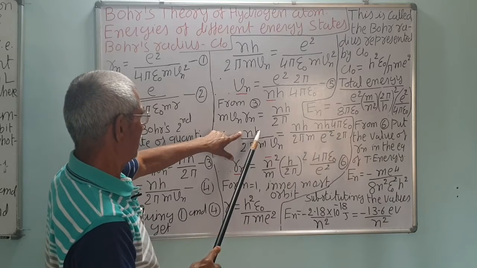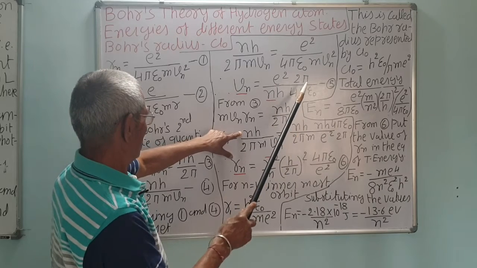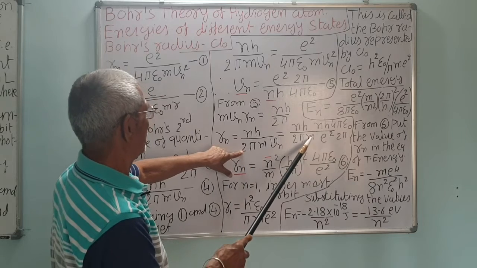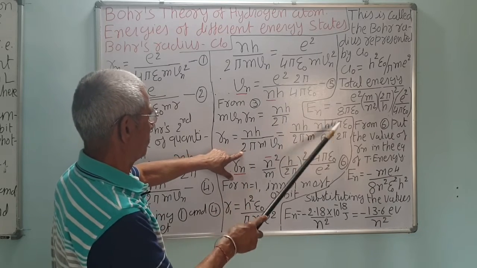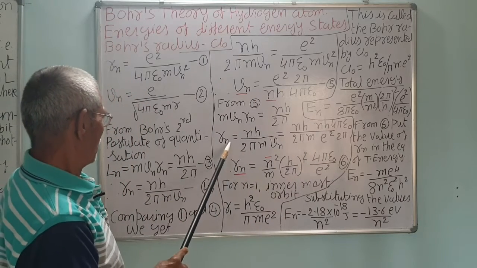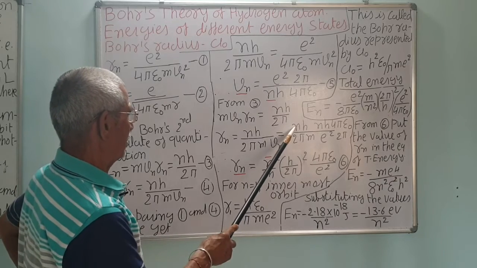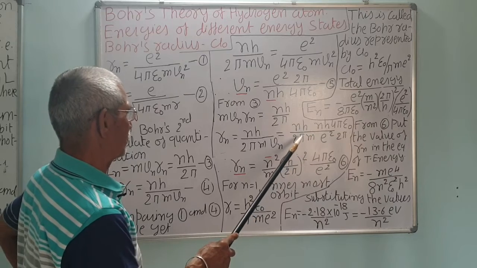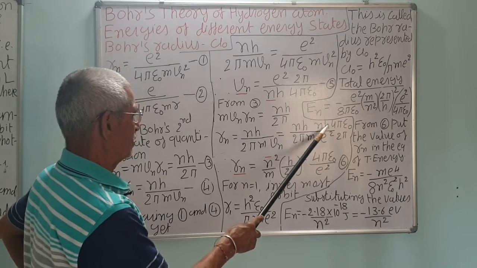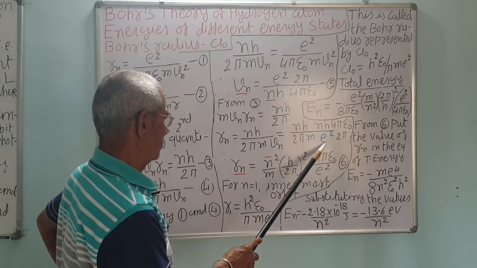And one nh is here, upon 2 pi, this 2 pi is already here, and m into e square will be down, and 2 pi also, correct? So from this you can get, therefore Rn is equal to n square upon m. n into n is n square upon m. 2 pi into 2 pi is 2 pi square, h into h is h square. So h upon 2 pi square, you can say, into 4 pi epsilon 0 upon e square.